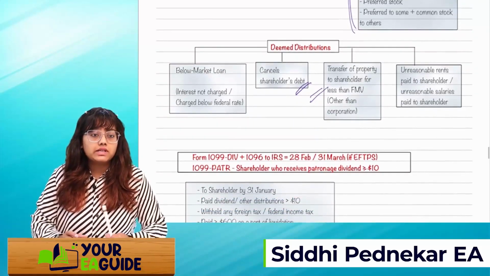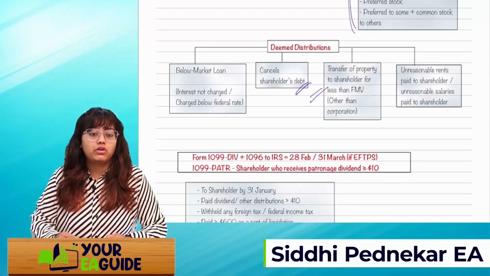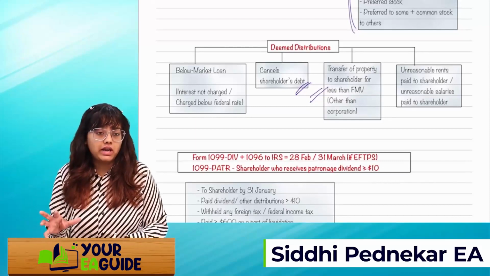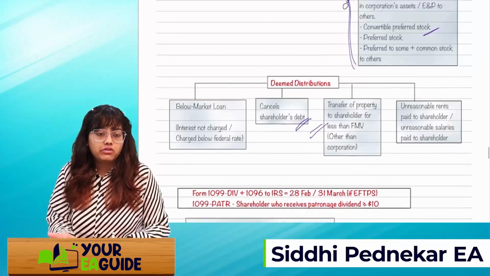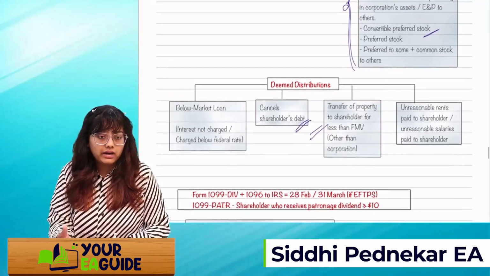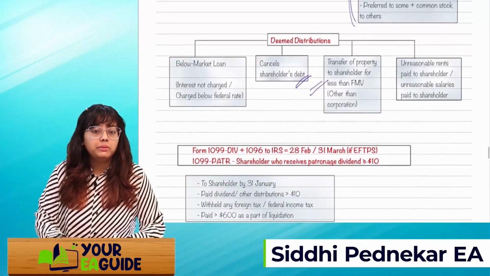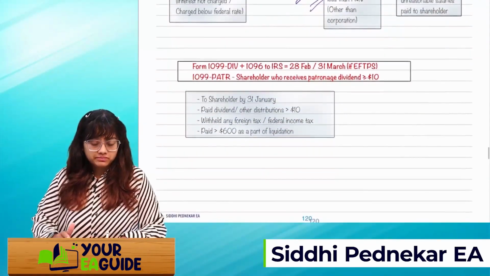Next is unreasonable rents paid to the shareholder or unreasonable salaries paid to the shareholder, right? If the market rate is, say, 1 lakh and you are paying salary to the shareholder for more than that, then that is an unreasonable distribution, right? So that will be called a deemed distribution.